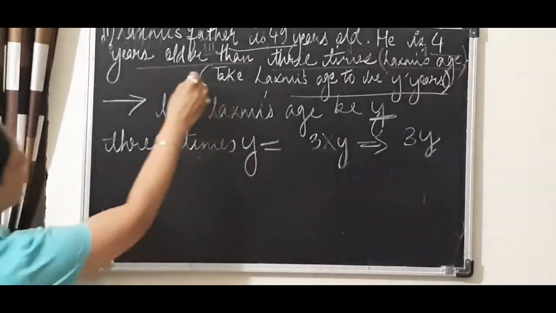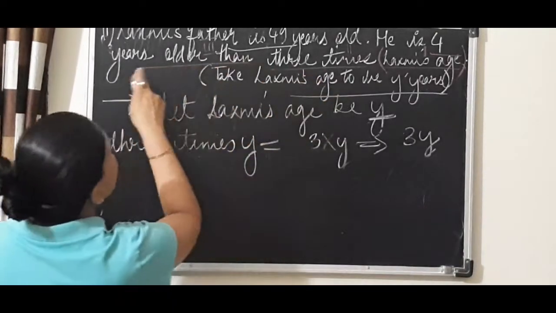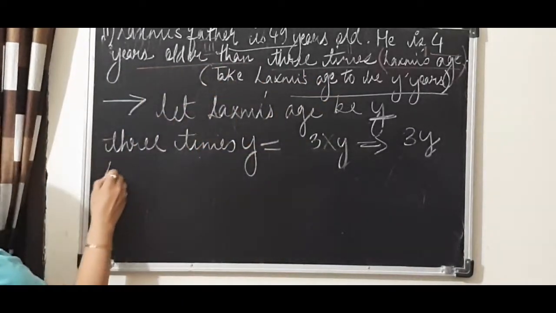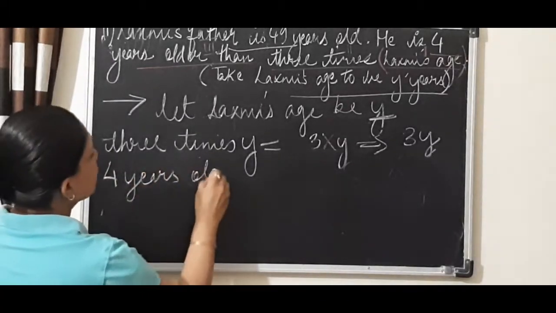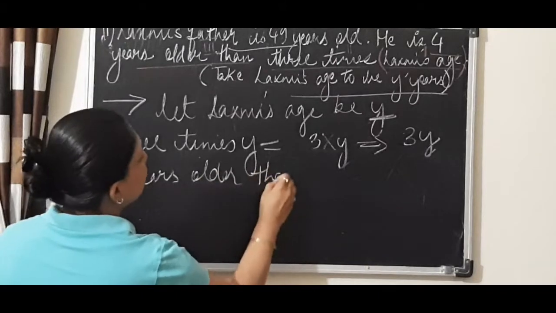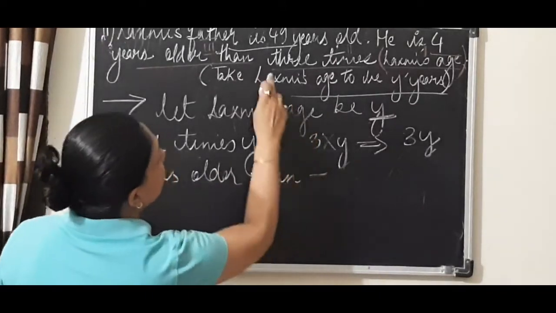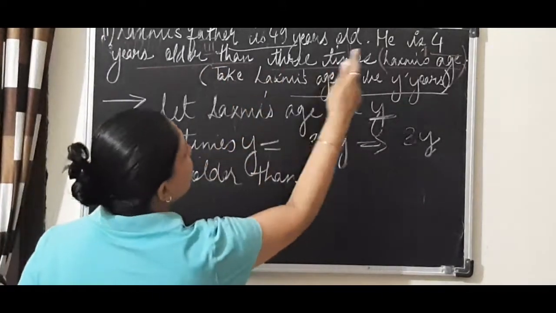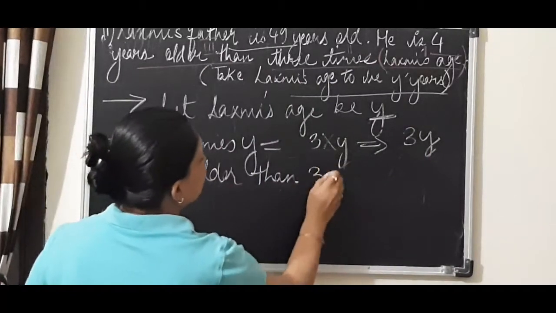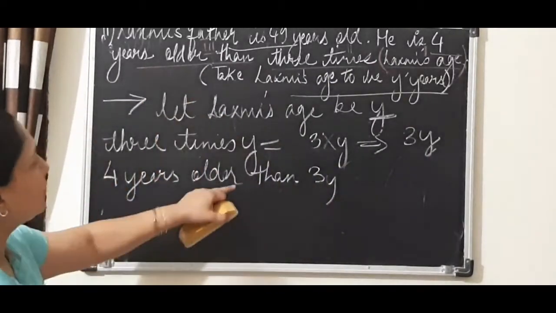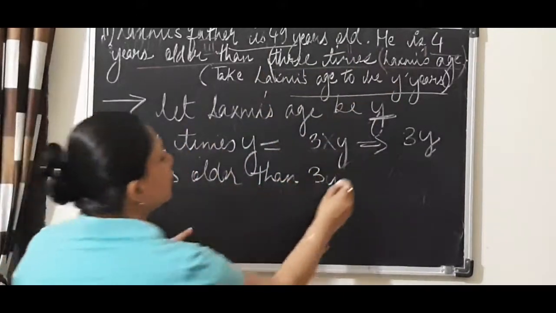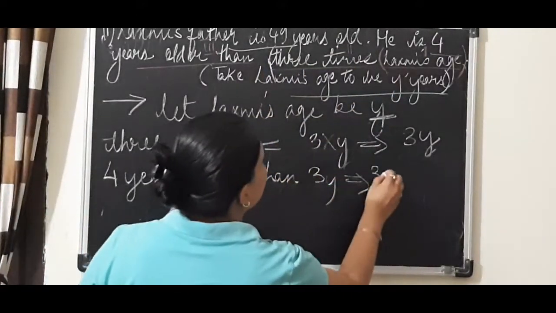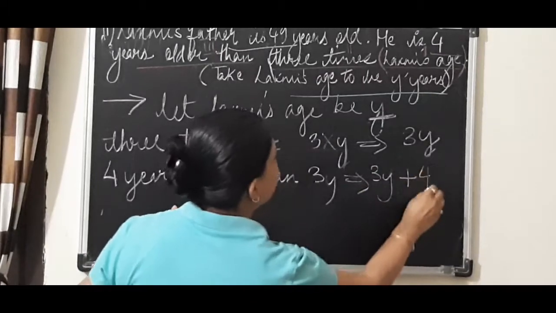Okay. Now check. 4 years older than whom? 3 times Lakshmi's age. That is 4 years older, and the rest we have taken as 3y. So what will this be? 3y plus 4.